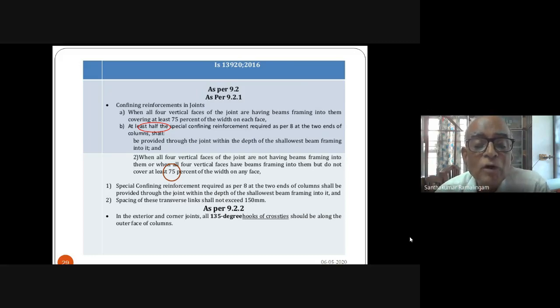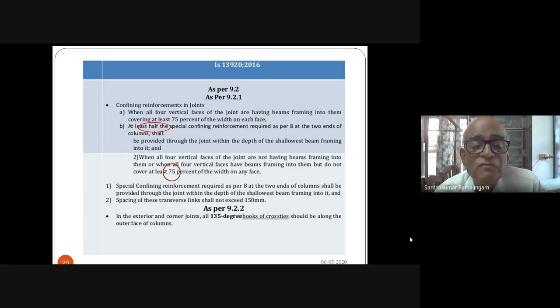When all four vertical faces do not have beams framing into them, 75% of the confining steel has to be provided. Up to the bottom of the beam, your regular confining steel will come. Above the bottom of the beam, your reduced confining steel will be provided, either 50% if all four sides are there, or 75% if three sides are there. So you exactly know how to distribute your confining steel into the joint region.